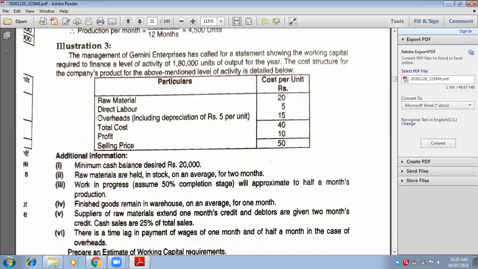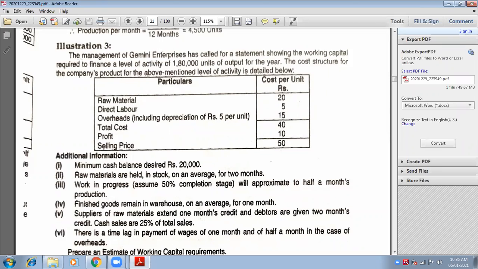Now, what is raw material per unit? 20. What is direct labor? 5 per unit. How much are overheads? 15 per unit. But in the 15, 5 rupees is included as depreciation. But remember, depreciation will never be taken into consideration. I hope you know this. Total cost is 40, profit is 10, and selling price is 50.